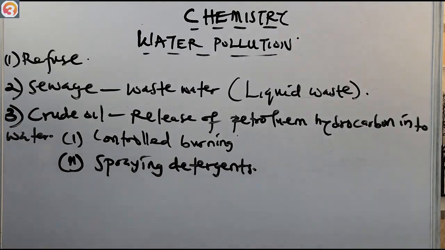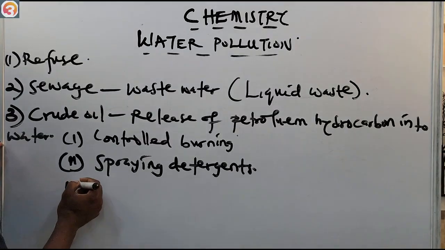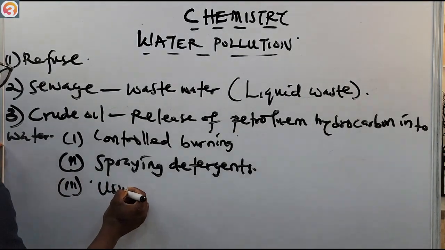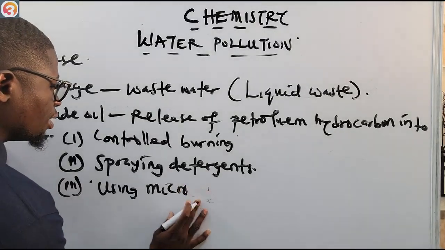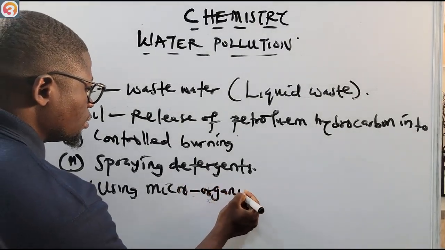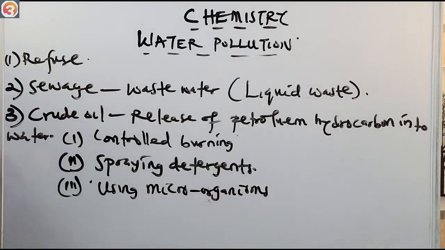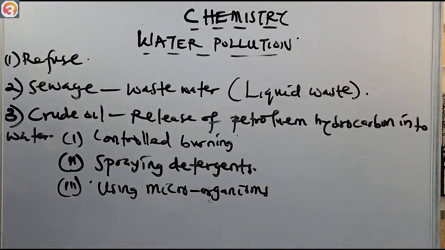Number three is using microorganisms, another method of controlling the release of hydrocarbon into water.